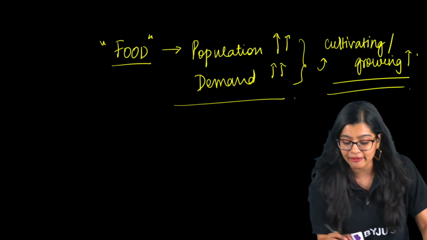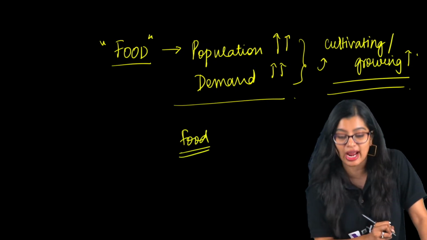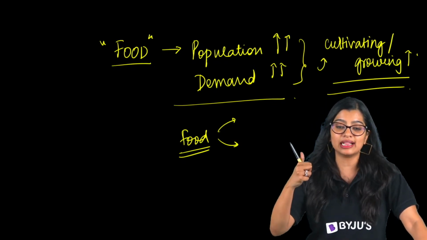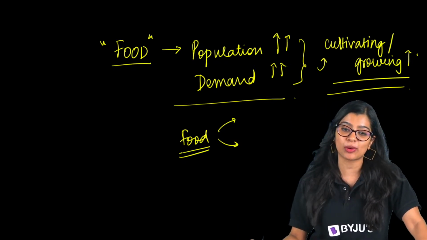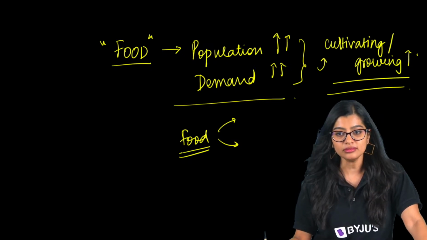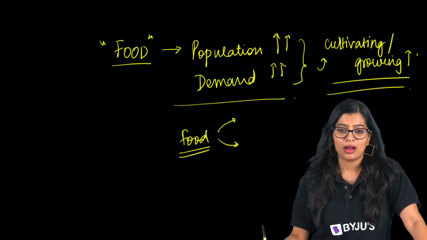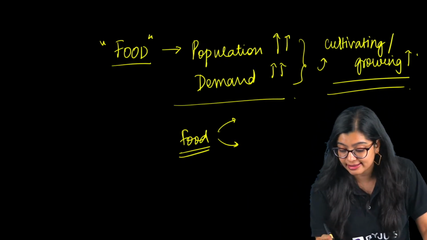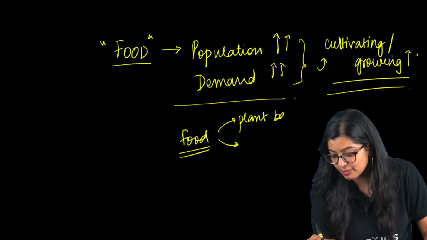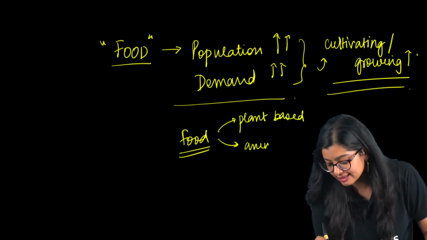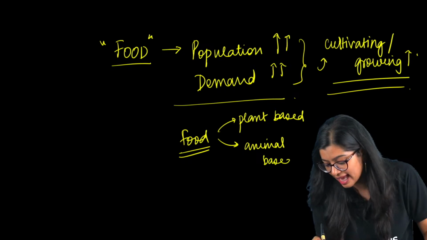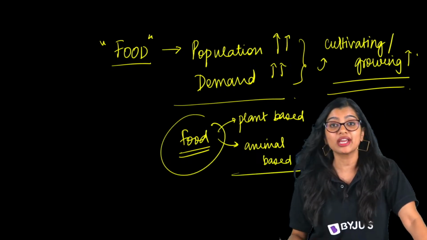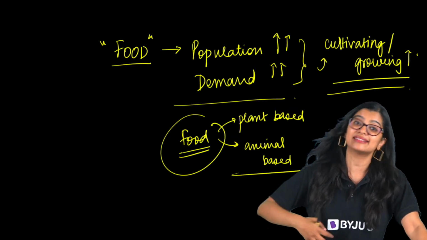Yes. Now when I say food, where am I getting my food from? Very quickly. What are my two sources of food? Where do we get it from? So when you broadly talk about it, food can be plant-based, and we know that food can be animal-based, right? The food that we eat. So when we talk about large-scale cultivation, we're talking about cultivating animals and plants on a large scale.